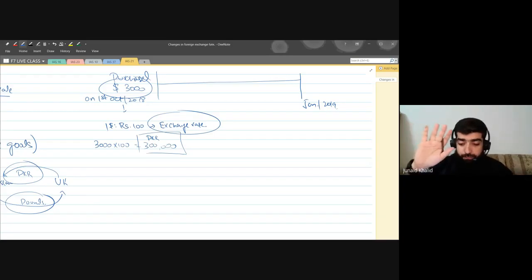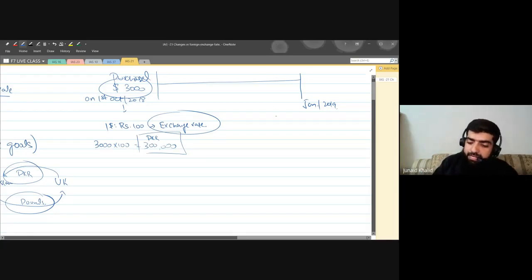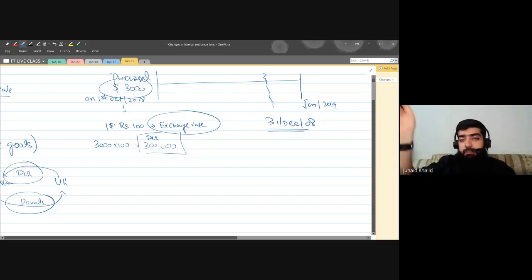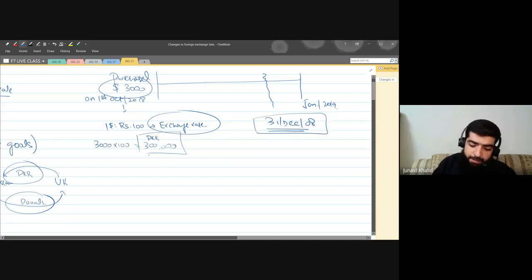Now let's please be focused on this one. Let's say my year end is on 31st of December 2018. Remember, I haven't paid this amount yet; I will pay it in January. When I was at 31st of December, I was assessing my liability. My liability was 300,000 accounts payable.